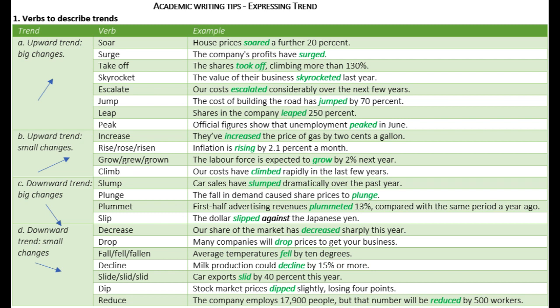Slide, slid, slid. Example, car exports slid by 40% this year. Dip. Example, stock market prices dipped slightly, losing 4 points. Reduce. Example, the company employs 17,900 people, but that number will be reduced by 500 workers.